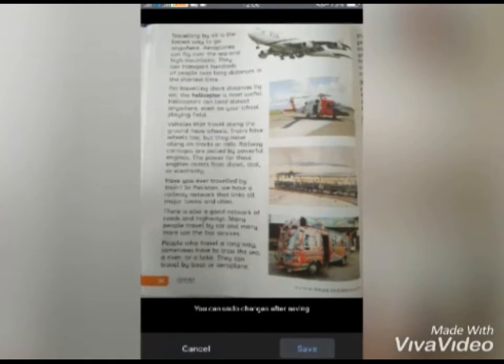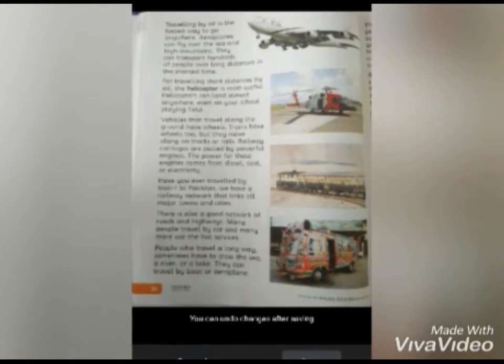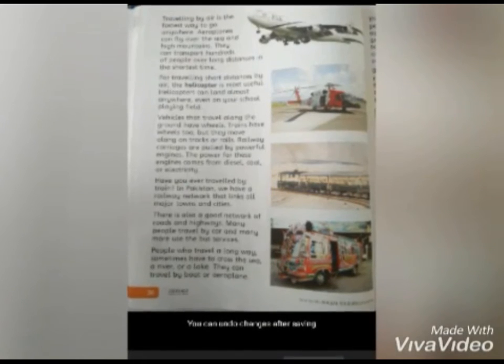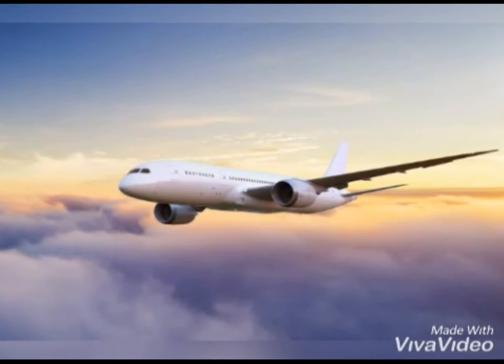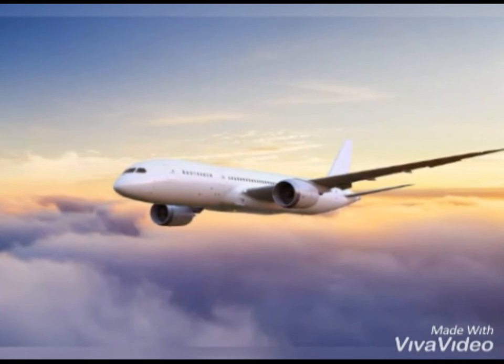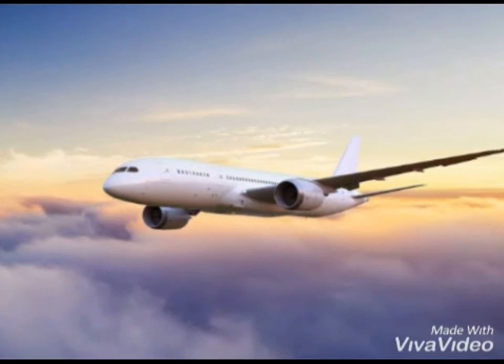Being Pakistani, we face a lot of troubles travelling by road regarding traffic issues and so on. But aeroplanes, on the other hand, are free from all these hurdles. Of course, they have no traffic issues and so on.